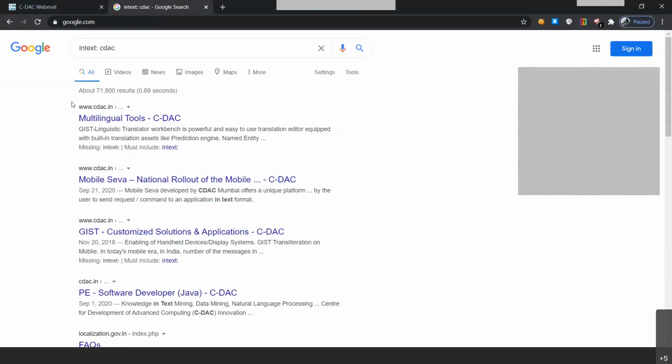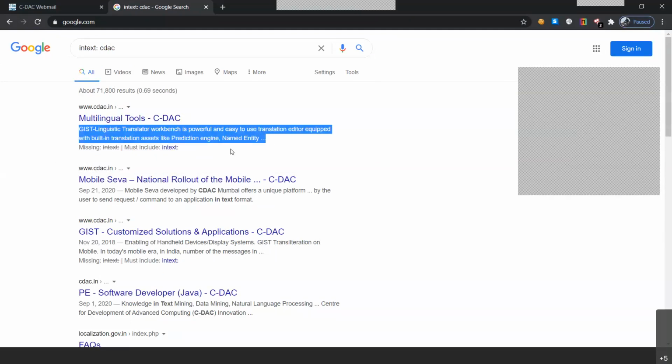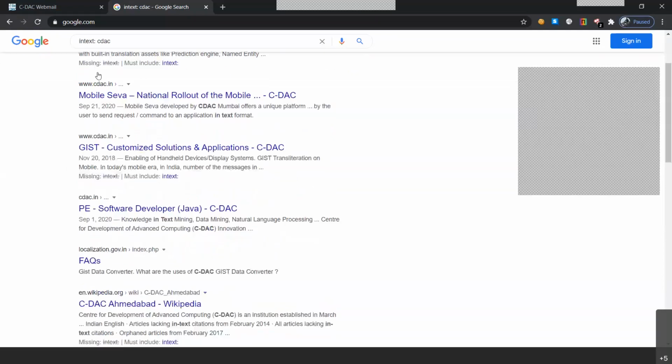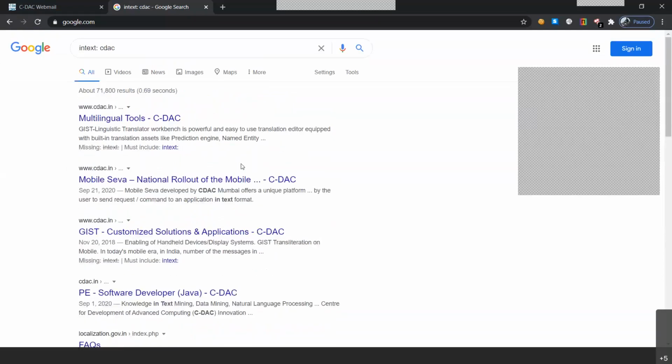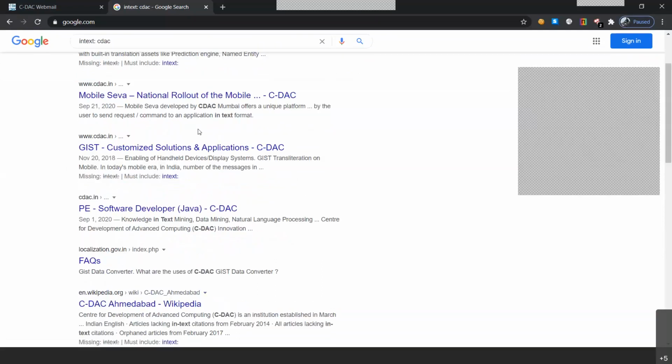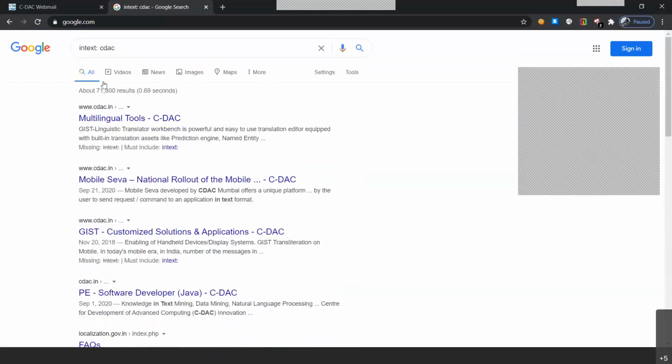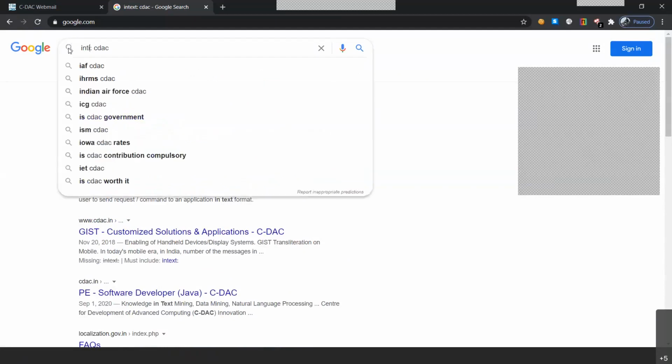So the particular area that this query will search would be the third area, where you basically get the summary of the website. And here our particular CDAC will be written in bold. So this is how the in-text query will work. It will try to find the CDAC name or a particular string that is written CDAC, and it will highlight or bold it. And all of the results in the particular Google section will be of in-text, and that is equal to your CDAC. So let's move to the next one, that is the in-title.